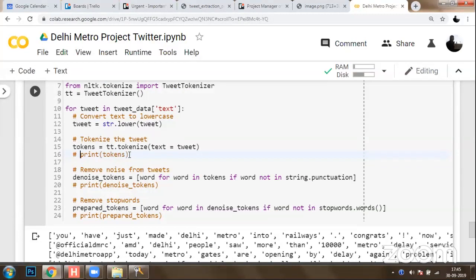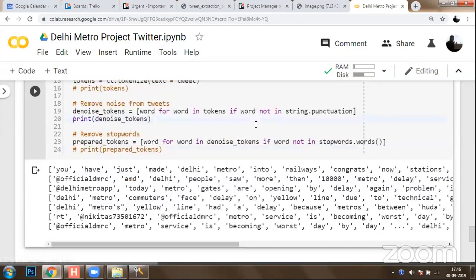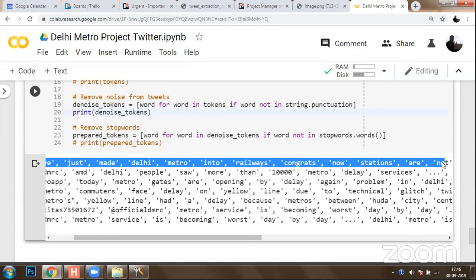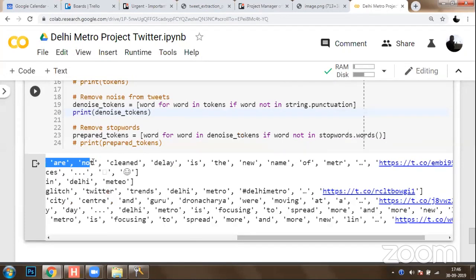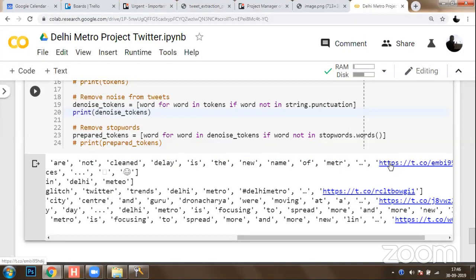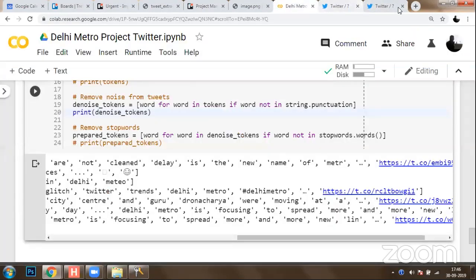So let me just comment this and print that for you so that you get to know. Once I run that, you can see that out of the message you have just made Delhi Metro into railways, congrats, stations, news are not, all these words have been filtered out, but the dots and the special symbols have been removed. If you would like to see the original tweet, I have clicked here and I would like to show you that. Let me just see that. Oh, maybe the tweet may not be visible. Not an issue. We'll quickly check another one.